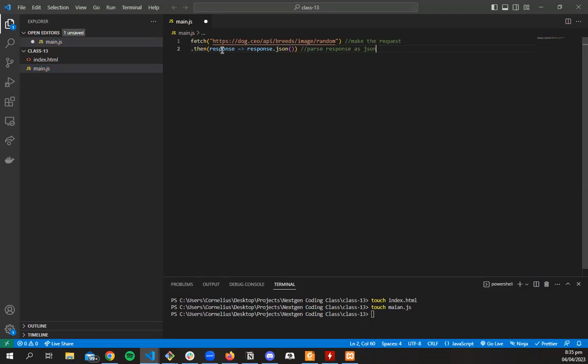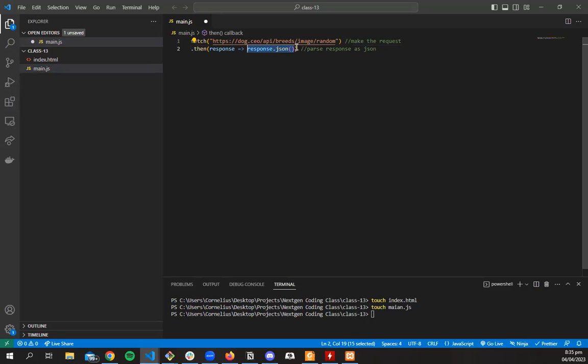This is just a variable. It could be anything. It could be Thomas, then we'd say Thomas.json. Response is just a variable we use to represent the data we'll get back. So we want to parse the response as JSON.